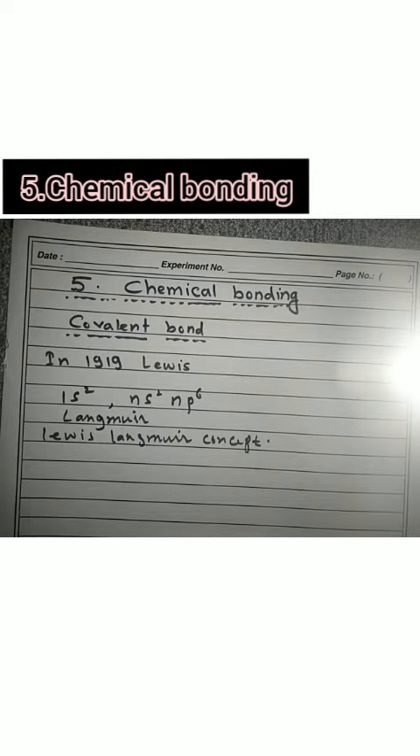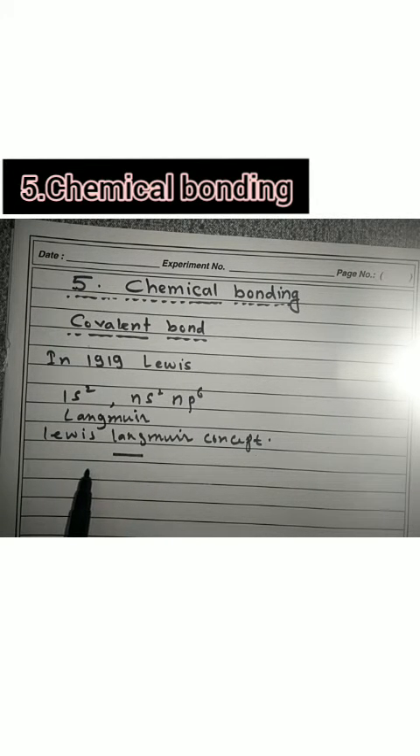Now, after participation of electrons, there will be a formation of bond. This bond is represented by a dash, and this bond is responsible for holding the two atoms together. For example, in the hydrogen molecule, there are two hydrogen atoms, and these two hydrogen atoms are held together by a single covalent bond, which is shown by a dash.